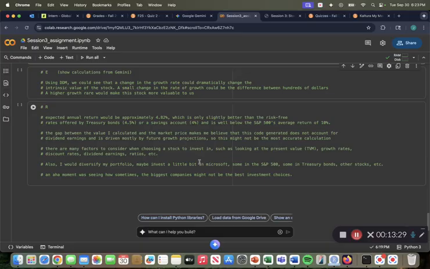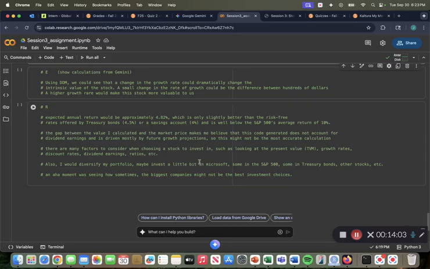And the gap between the value I calculated and the market price makes me believe that this generated code does not account for dividend earnings, and might even be missing some other things too. It is driven mostly by future growth projections, which, like I said already, Microsoft has developed itself to a very high level. So who knows how much growth is there to be had. So because of this, it might not be the most accurate calculation. There might be some other work needed to fine-tune these calculations.